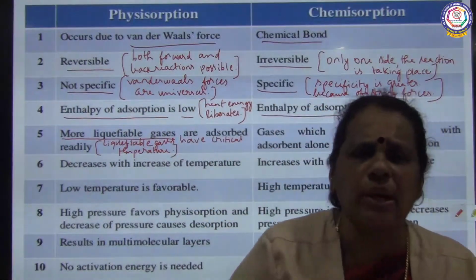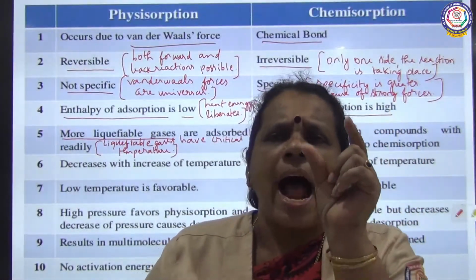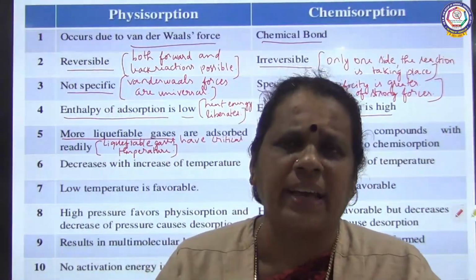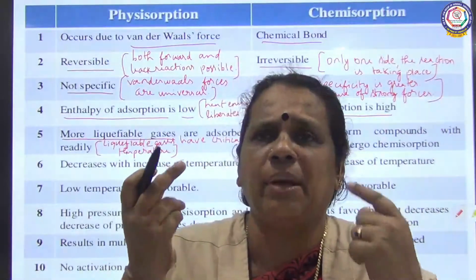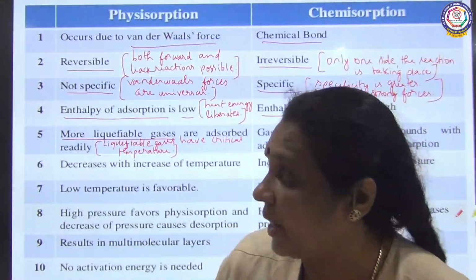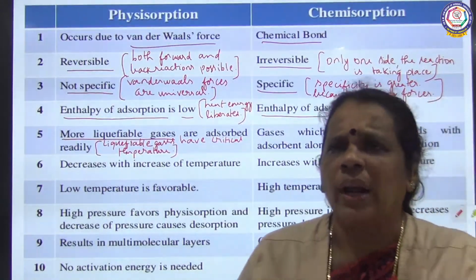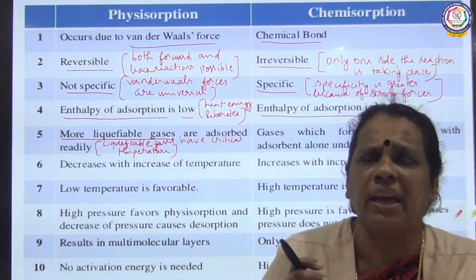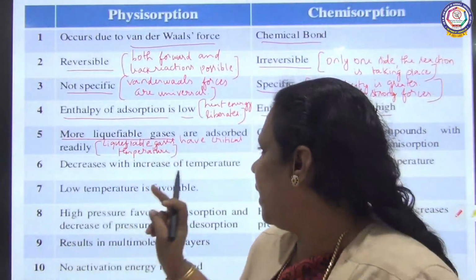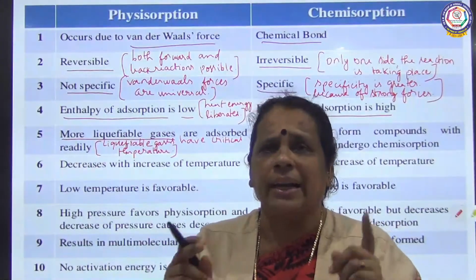So, for highly liquefiable gases, we can talk about the critical temperature. What is critical temperature actually? It is the temperature at which a gas can be liquefied. When gases have a high critical temperature, adsorption is greater. So more easily liquefiable gases, those that can be readily converted into liquid, are preferred. Critical temperature and adsorption are directly proportional.